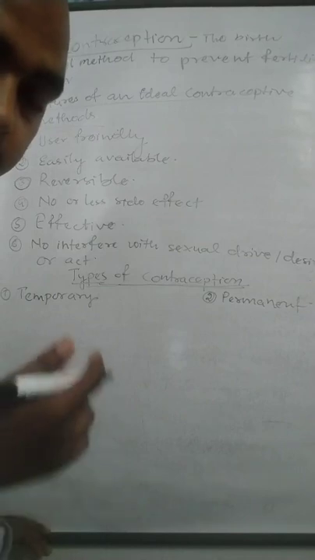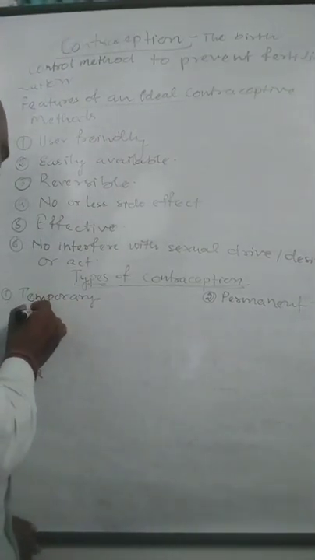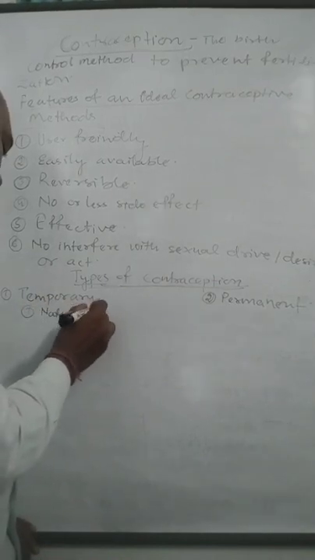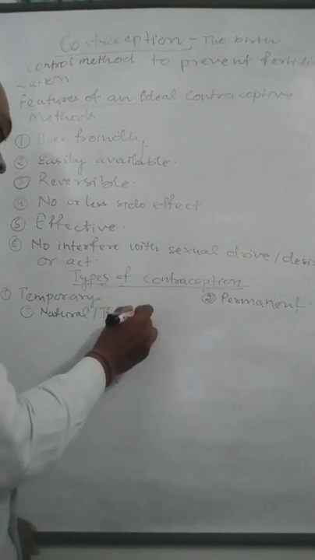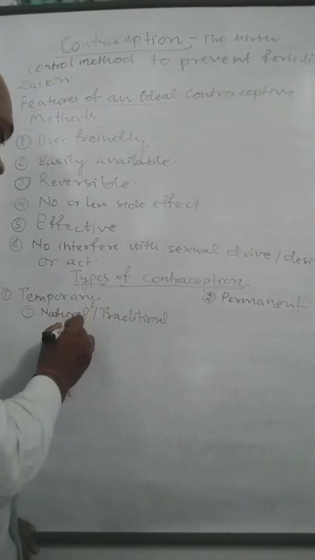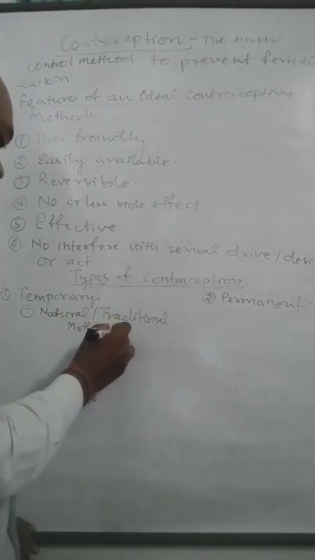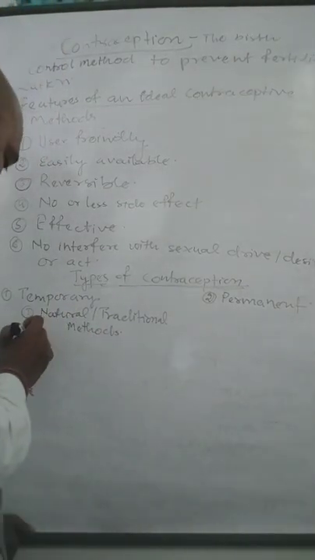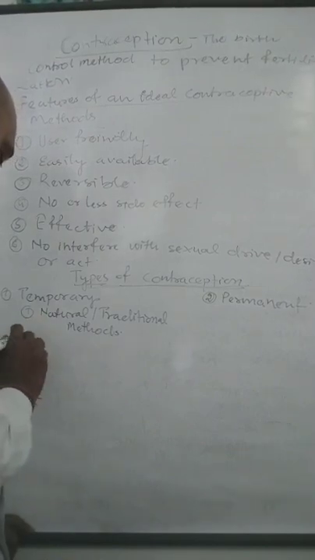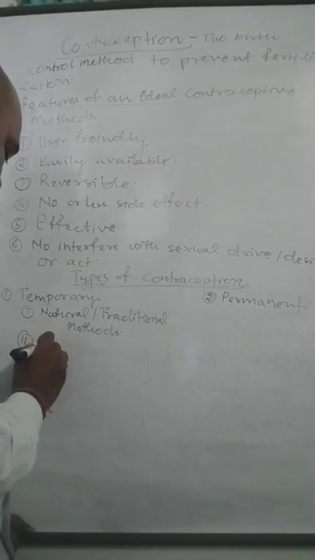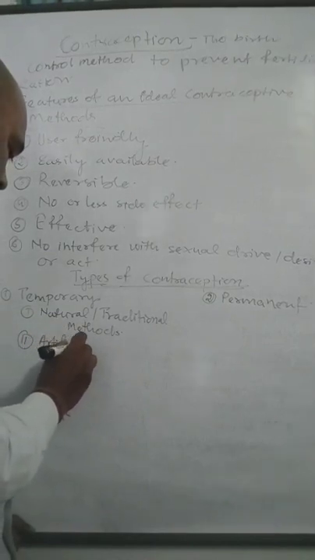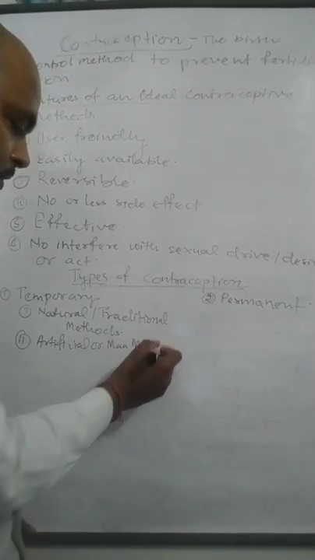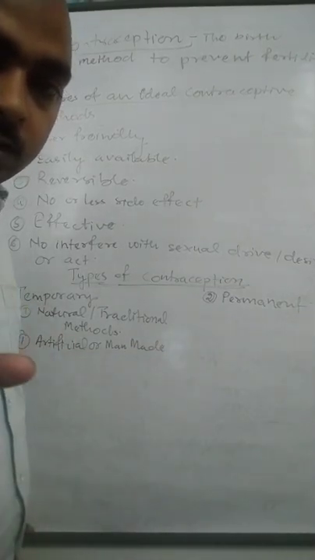In the case of temporary, the category is divided into two: natural or traditional methods of contraception, and second, artificial or man-made methods.